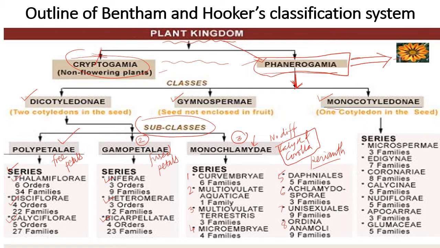Then monocotyledons are again differentiated into different series. Out of that, the first one is Microspermae, second is Epigynae, third is Coronarieae, fourth is Calycinae, fifth is Nudiflorae, sixth is Apocarpae, and seventh is Glumaceae. So this is the outline of Bentham and Hooker's system of classification.